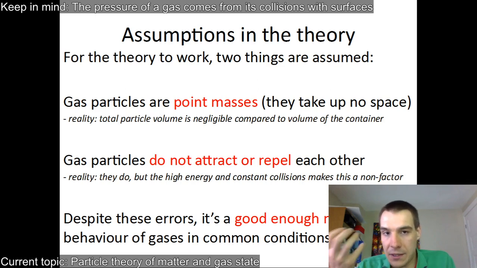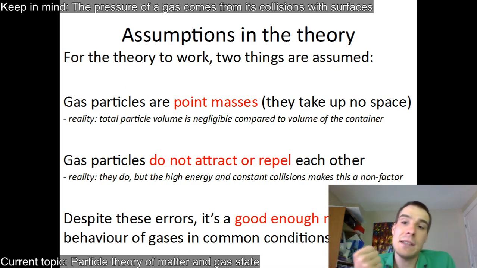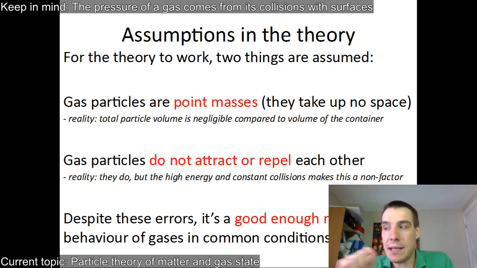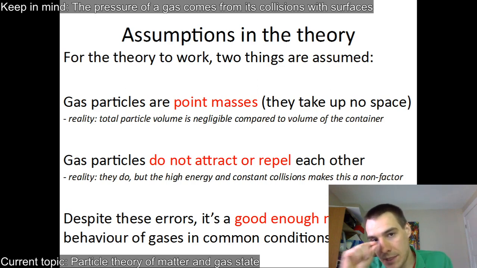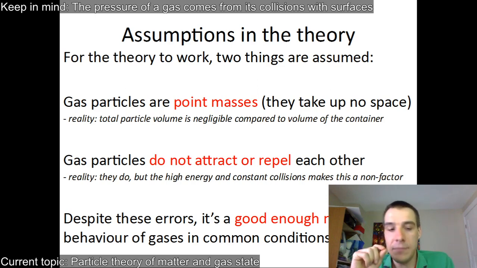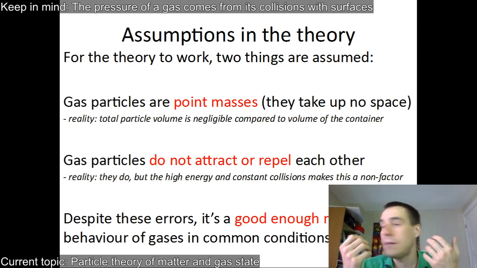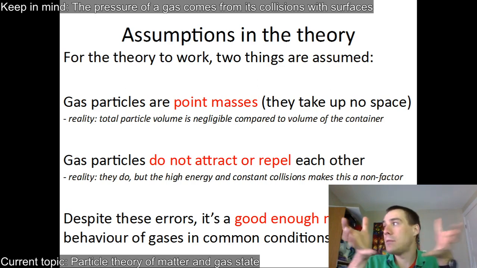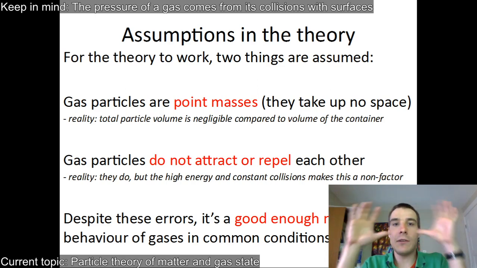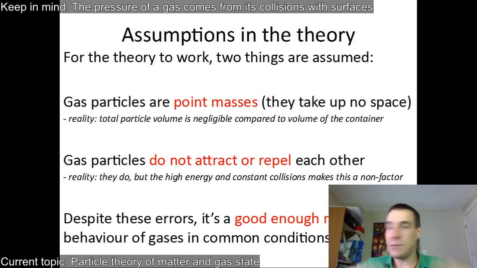In order for this theory to perfectly explain gases, they should take up no space at all. But of course, they do actually take up some space. A real gas's particles, the atoms, are very small, but they're there. As an example, I've mentioned before, this room has about 50 pounds of air in it. If I took all of the air in the room and squished it together into something solid or liquid, it would be big, but it wouldn't be nearly as big as the room. But it is a reasonable amount of space.